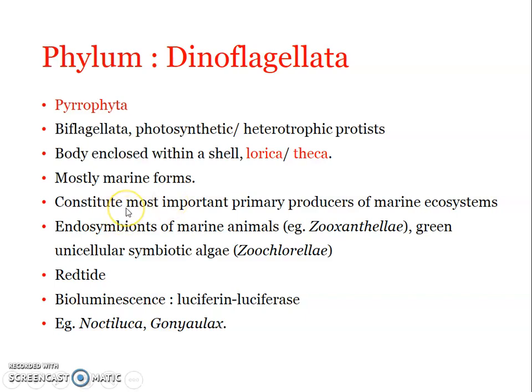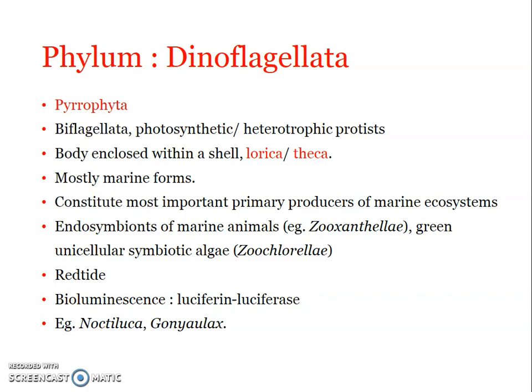Then dinoflagellates constitute the most important primary producers of marine ecosystems, and we can find some of these dinoflagellates as endosymbionts. Okay, symbiont is actually two organisms, two species which come together and benefit each other. Such kind of association is known as symbiosis, isn't it?